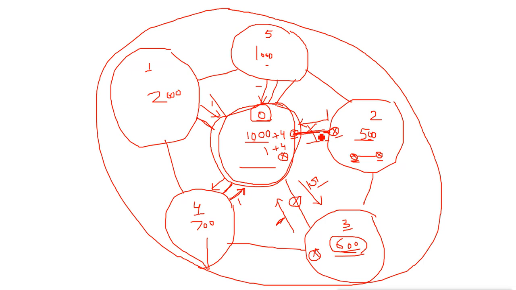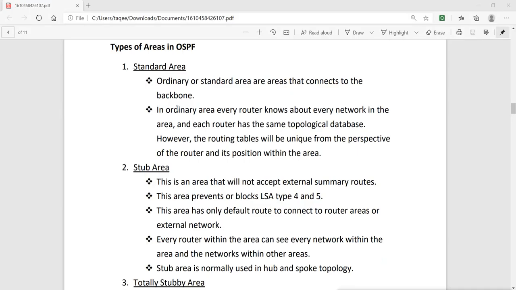So we have different areas also here in OSPF. We have different types of areas. First is the standard area. This is an ordinary or standard area, an area that connects to the backbone. That means these are normal areas which directly connect to the backbone area.